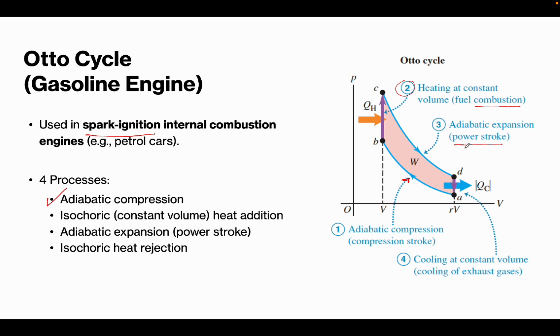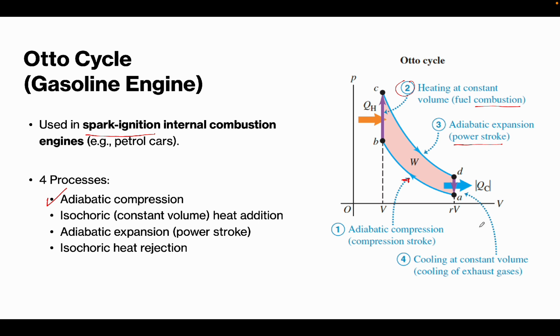Here the gas expands and does work on the piston. Again, there is no heat exchange, and the temperature and the pressure drop. And then the fourth one is from 4 to 1, an isochoric heat rejection, or the cooling of exhaust gases at constant volume. The exhaust valve opens and the heat is rejected at constant volume, so that's why it's called isochoric heat rejection. The pressure also drops.